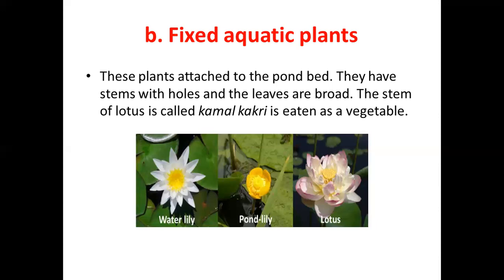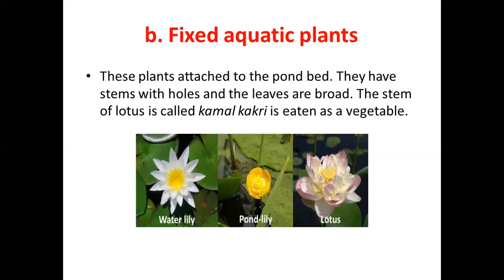These are fixed to the pond bed. They are not like these floating aquatic plants. They will be fixed at one place and they are attached to the pond bed. See here, lotus stem. The stem of the lotus is called as kamal kakri and it is eaten as a vegetable in some parts of India. This is about fixed aquatic plants.